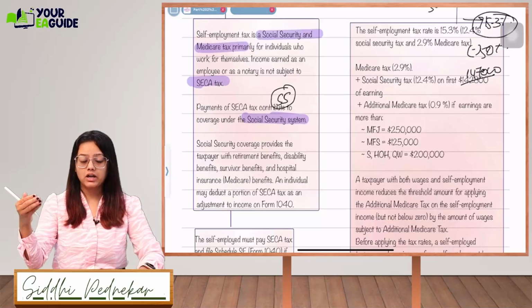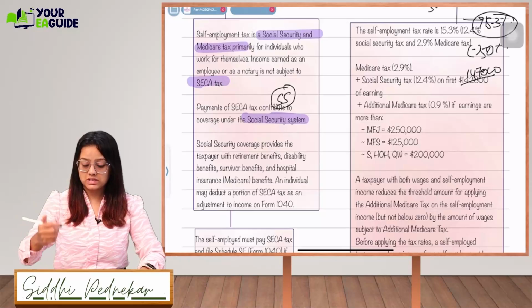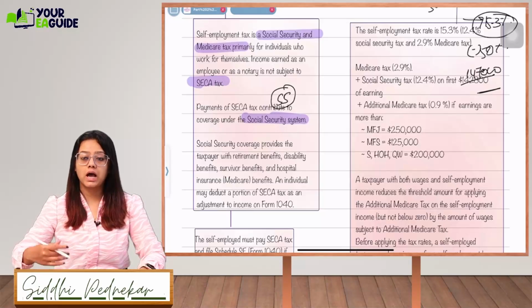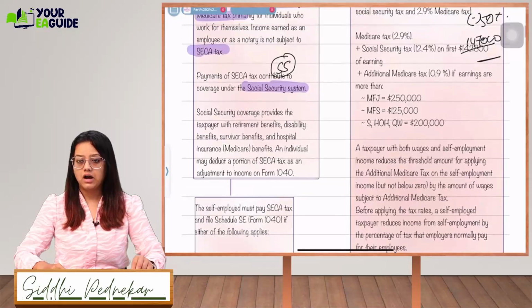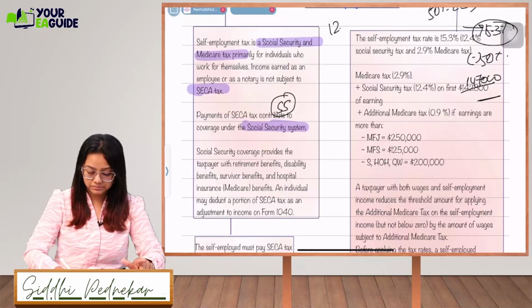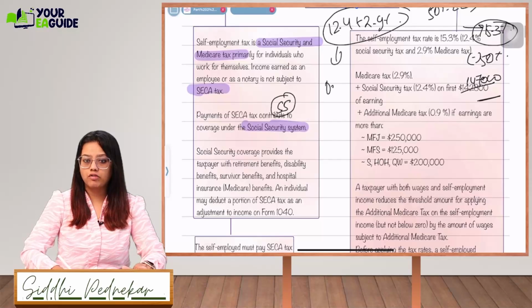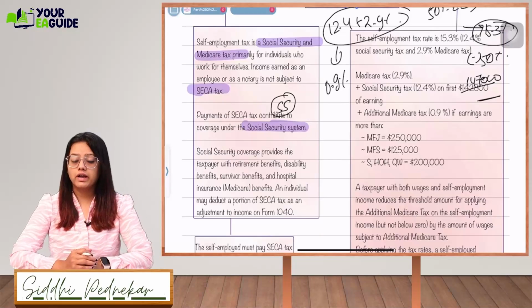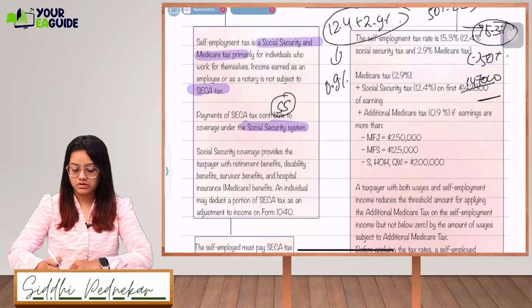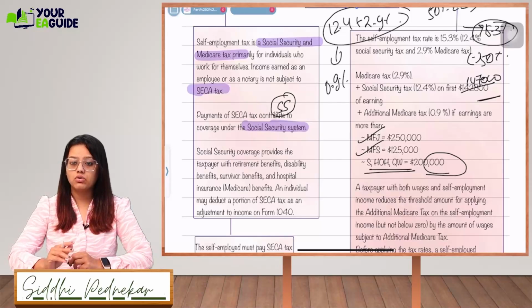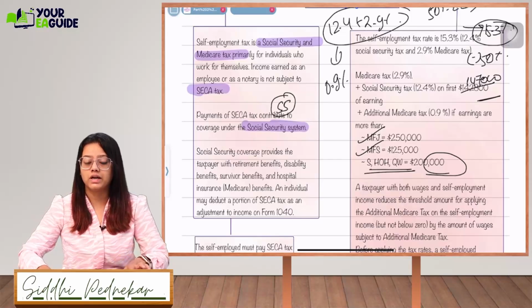Even if your earnings go higher than this, you deduct only on a maximum of 147,000. Same way for the additional Medicare, apart from 12.4 we have 2.9. Apart from these two, we have an additional Medicare of 0.9%. If your income is more than 250,000 in case of MFJ, 125,000 for MFS, and for single, HOH and qualifying surviving spouse more than 2 lakh, then you are going to be charged additional Medicare also, that is 0.9%.